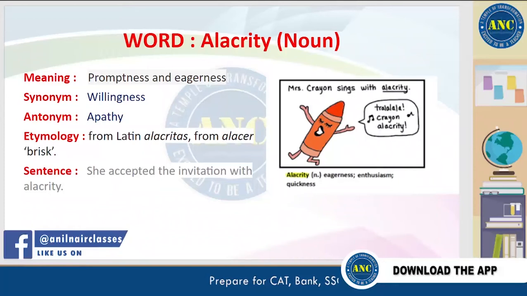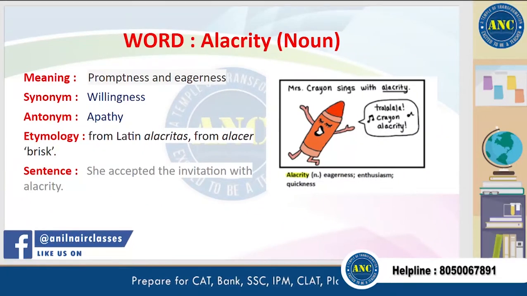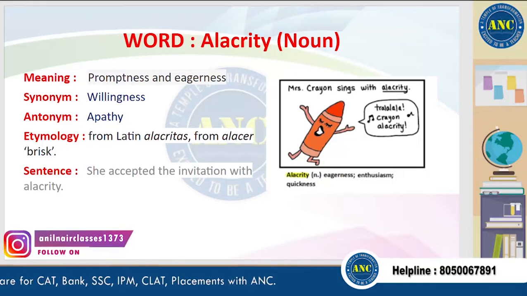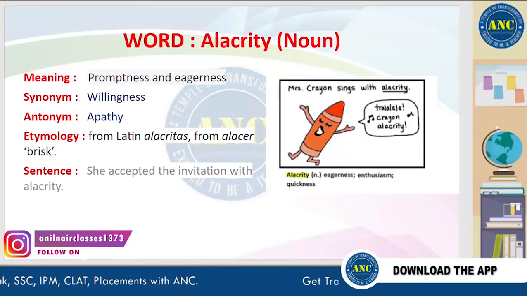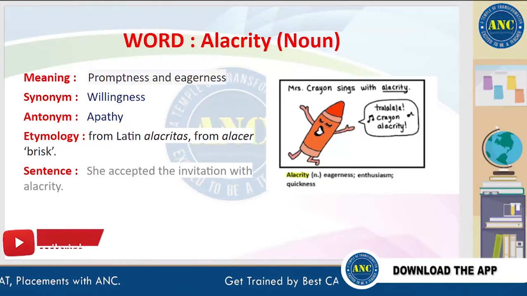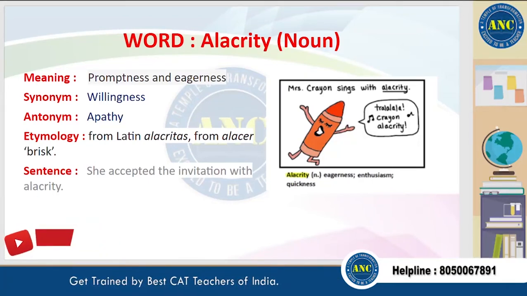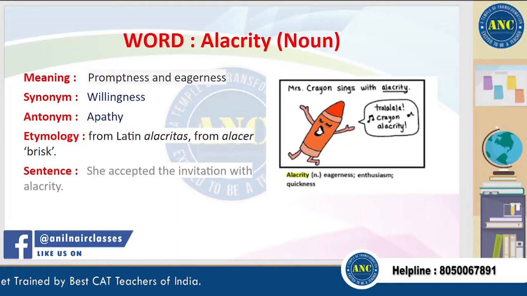The next word is alacrity. Alacrity means promptness and eagerness. A synonym for this word is willingness, and an antonym is apathy. It is derived from a Latin word which means brisk. A sentence for this word is, she accepted the invitation with alacrity.